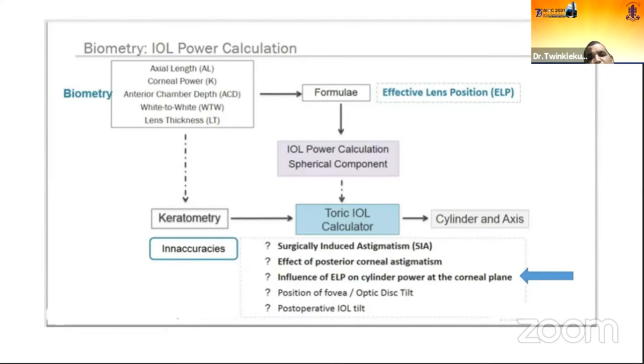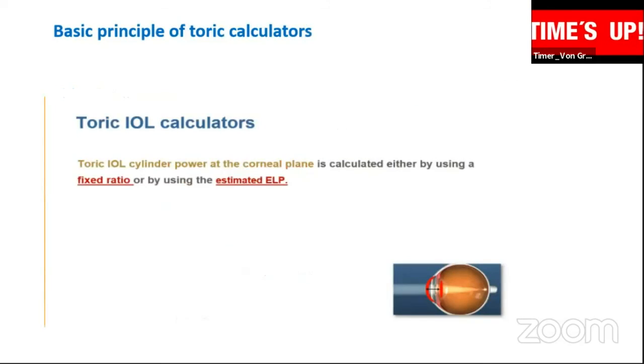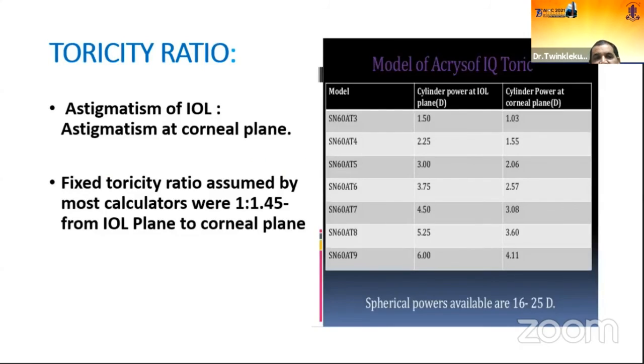Another important part is the influence of effective lens position on cylindrical power at the corneal plane. Toric calculators are calculated either using a fixed ratio or by using the estimated effective lens position. Fixed ratio means the astigmatism correction at the corneal plane versus the astigmatism of the IOL. Suppose your cylindrical power at the corneal plane is 1.03, then you have to correct with an IOL cylindrical power of 1.5. So it has been assumed by a fixed toricity ratio of 1:1.45.